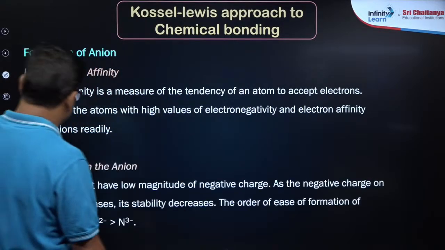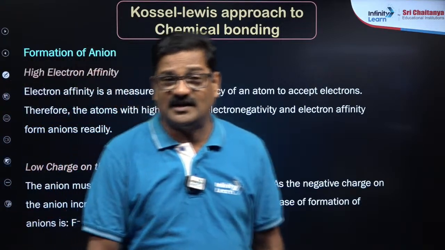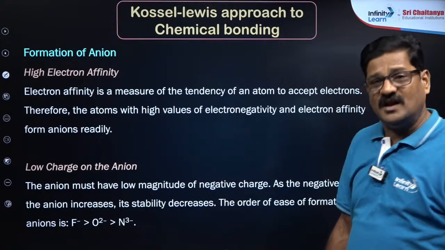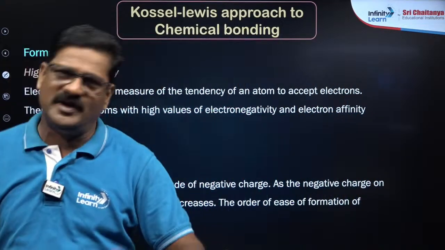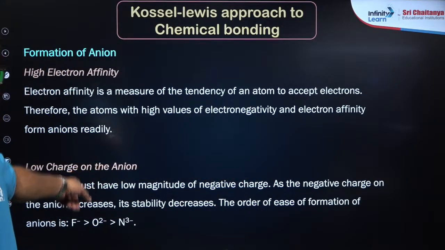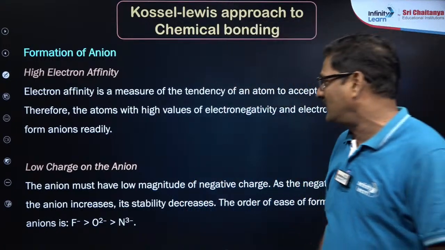So low charge on the ion, it could be a cation or it could be an anion. An ion with less charge on it can be easily formed. This is a common rule for any ion, cation or anion.